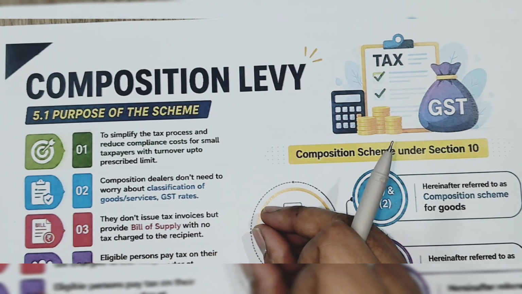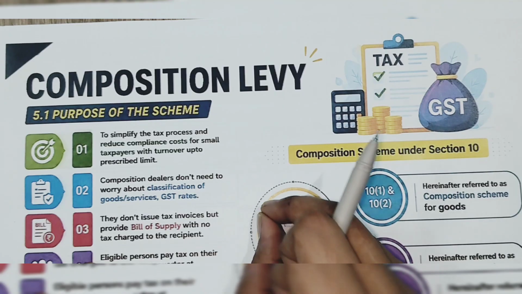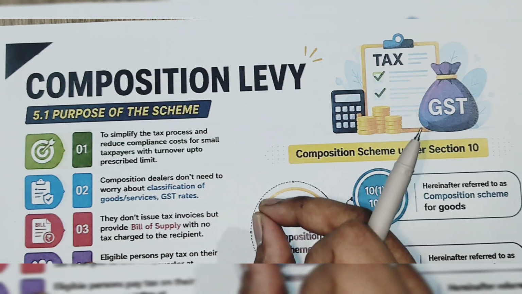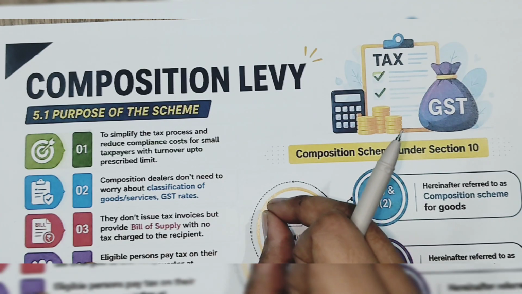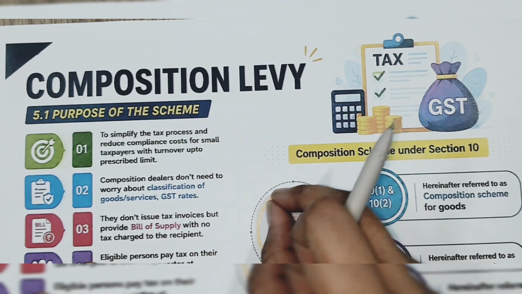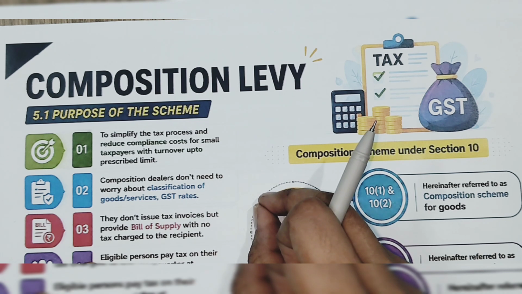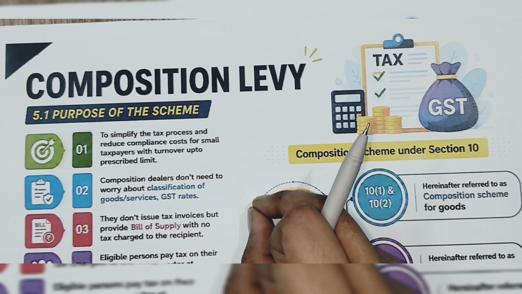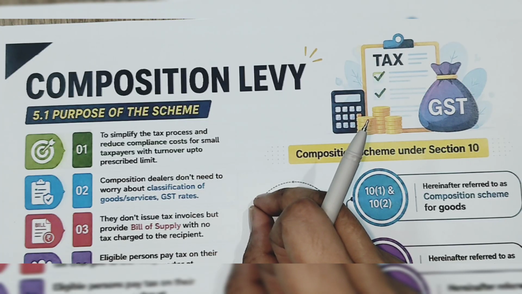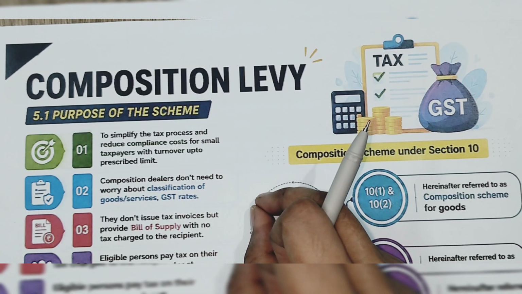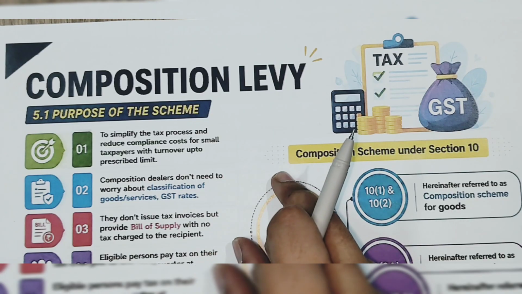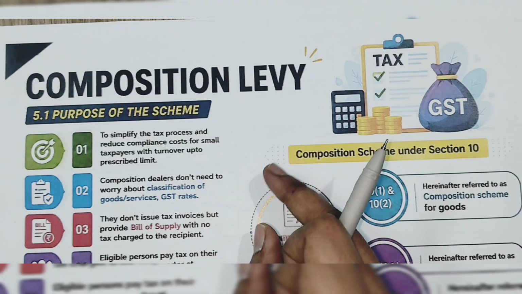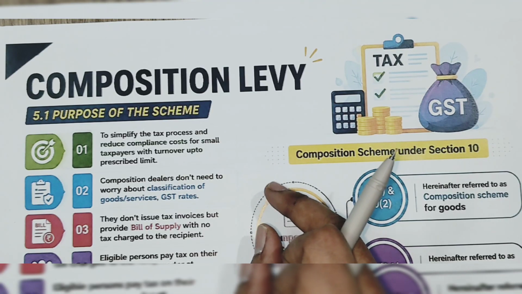Always remember, whenever they want to decide any eligibility criteria or any other criteria, they always link it with the aggregate turnover.